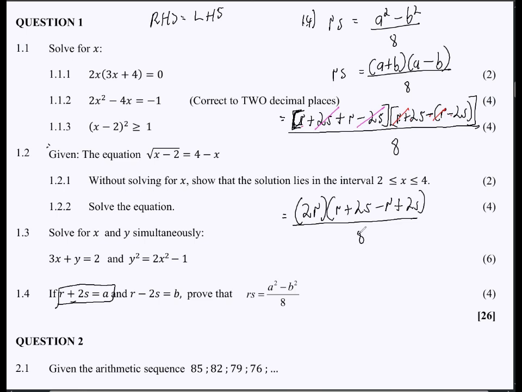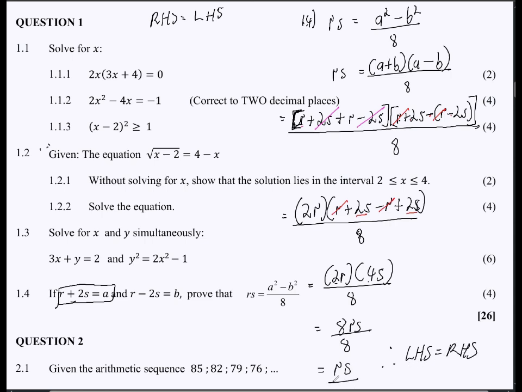Over 8. And then this is equal to 2R, and see, the R and the R cancel out there. And then the 2S and the 2S here will add, so then this is 4S over 8. Then what's 2 multiplied by 4? That's 8. So 8RS over 8. Now the 8 and the 8 divide out, and we are left with RS, which means yes, the left-hand side is equal to the right-hand side because we just got RS there. Then voila, 4 marks like that.